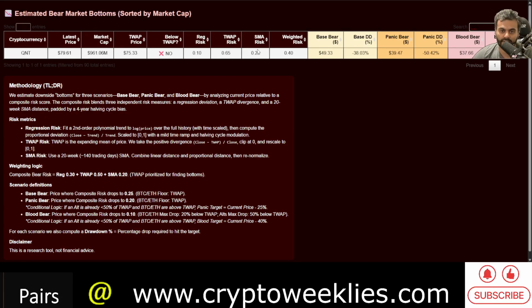Typically in the bear market, the price tends to be lower than the time weighted average price for altcoins. So with all of these weighted risk based calculations, the base bear target for Quant is at around $50, roughly speaking, which is about 38% lower than the current price. The panic case is at around $40, around a 50% drawdown from here, which is what is forecasted as a confluence of all of these risk-based models.